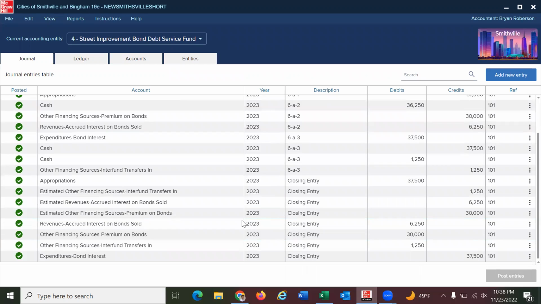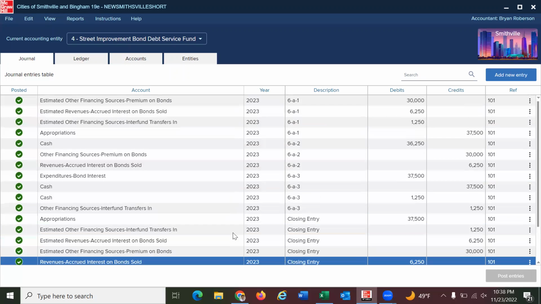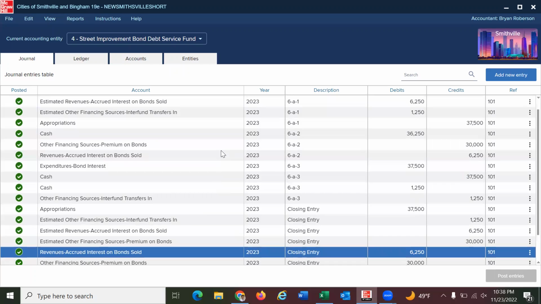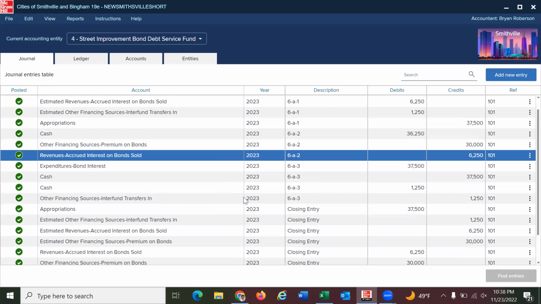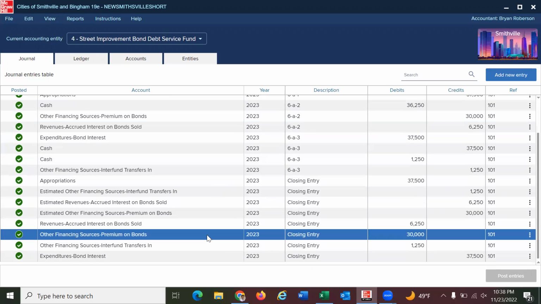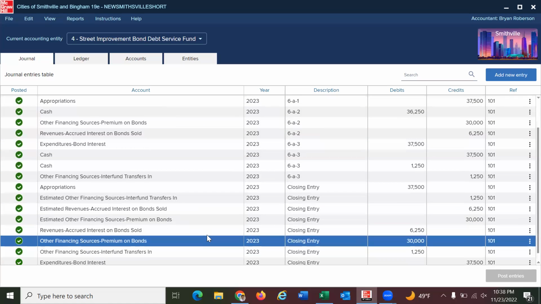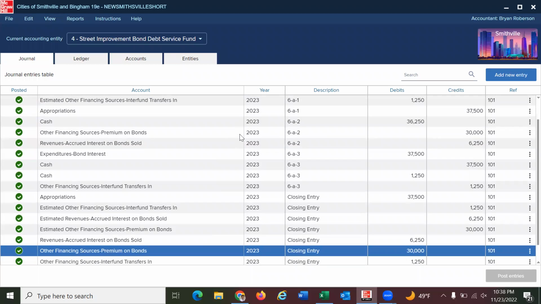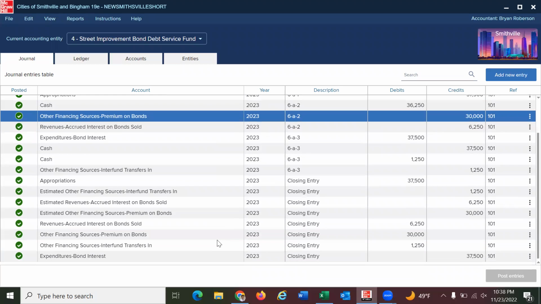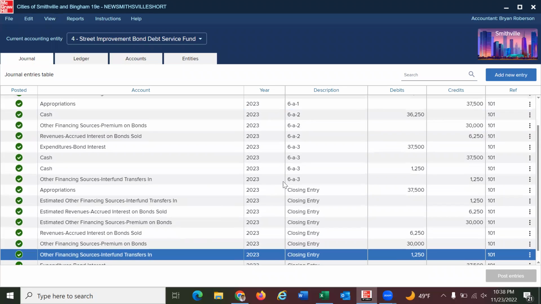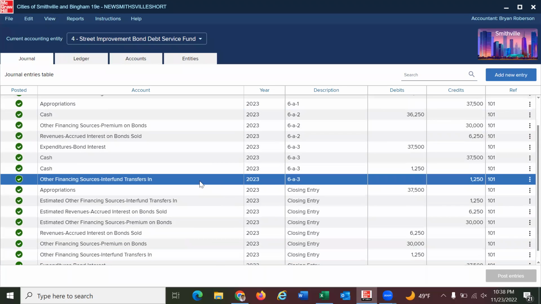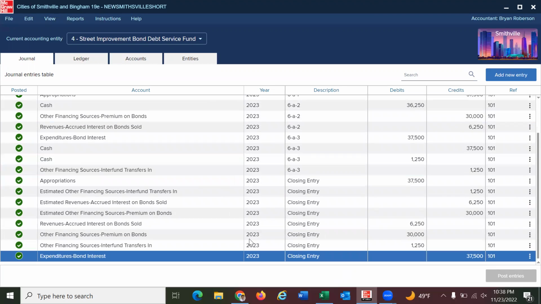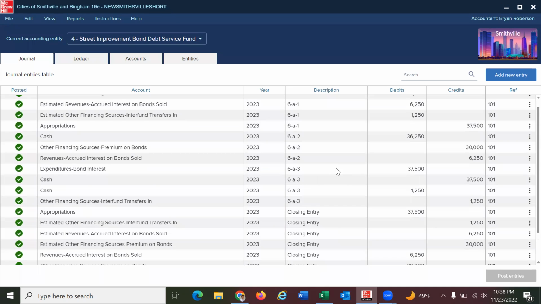And then we also have revenues, accrued interest, 6,250 right there. We have other financing sources, which is premium on bonds, so we have that right here, 30,000. We have the 1,250 from the interfund transfers in, right here, credit to debit. And the expenditures is the bond interest, which is the total 37,500, right here.